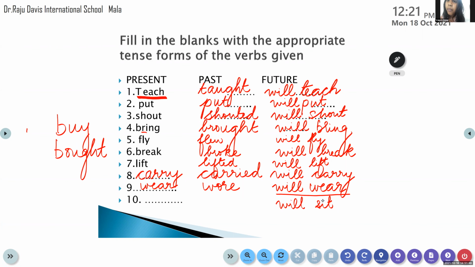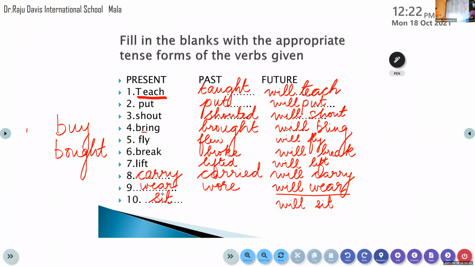Maika, are you there? Yes, ma'am. Come on, tell me the 10th question. "Will sit" is the question given there. Sit. Yes. Here, the present tense form is sit. And what is the past tense form of it?